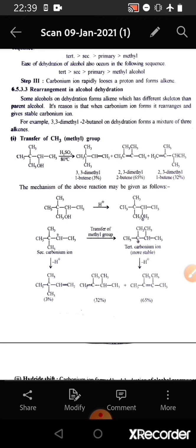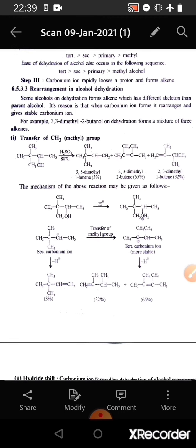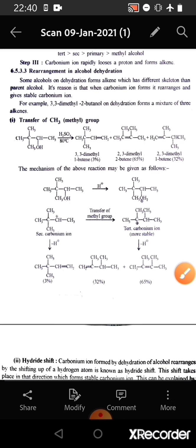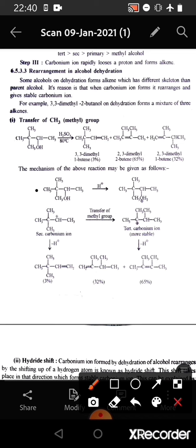3,3-dimethyl-2-butanol on dehydration forms a mixture of 3 alkenes. So here we see this 3,3-dimethyl-2-butanol on dehydration forms a mixture of 3,3-dimethyl-1-butene 3%, 2,3-dimethyl-2-butene 65% and 2,3-dimethyl-1-butene 32%. If we consider the mechanism of this rearrangement, then we see that this